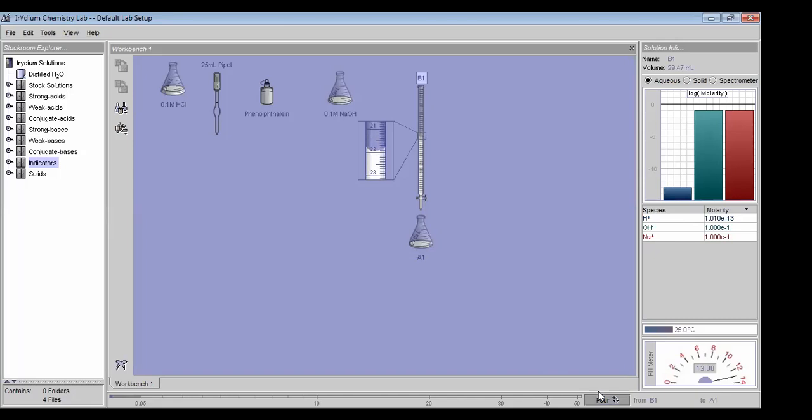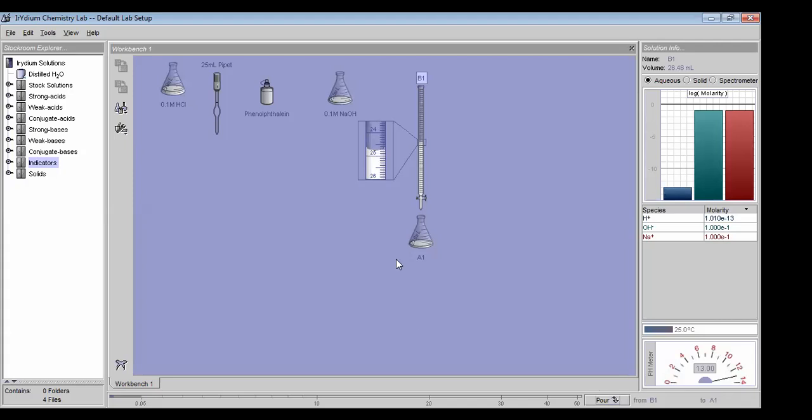Very slowly we will add, and this time we have to be very careful, because almost near about 25 ml we have already added. So we have to add slowly.